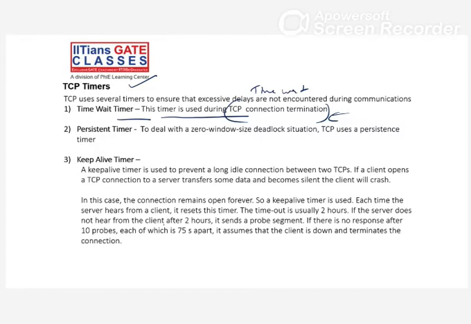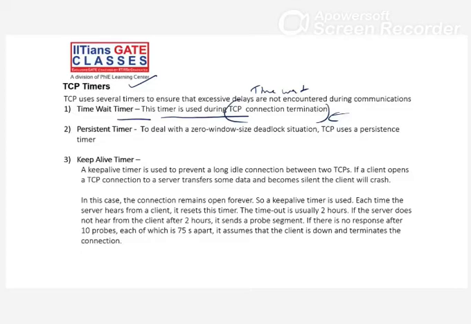Persistent timer is to deal with the 0 window size deadlock situation. Let's suppose at the receiver, your buffer is filled. Now the receiver tells the sender, my buffer is filled, my window size is 0 KB right now. So the sender stops sending new data and waits for a new packet that will tell it the buffer is free.